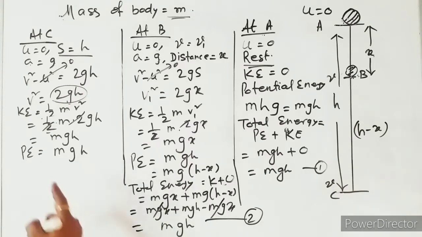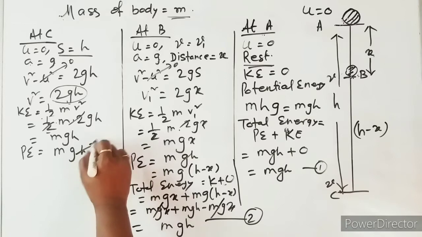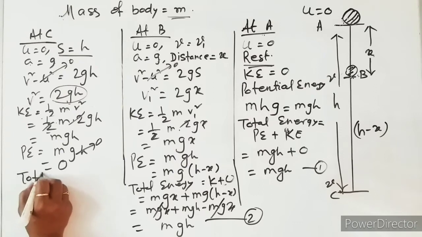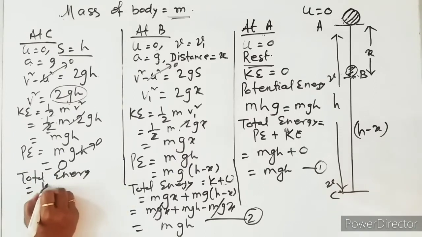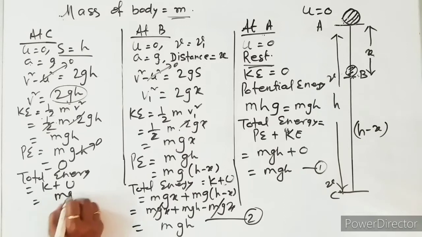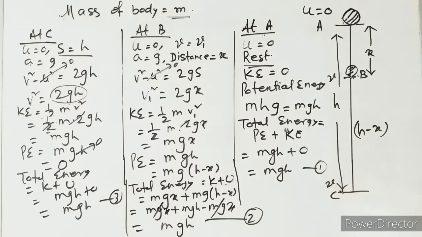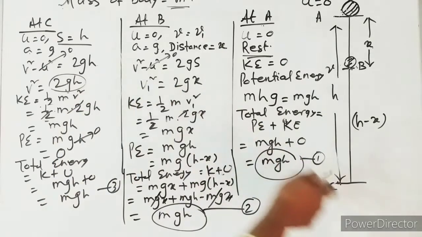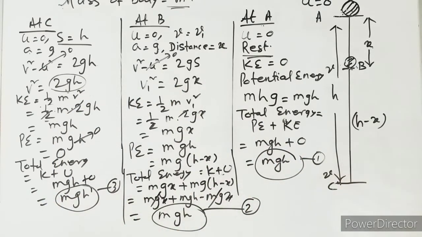And potential energy equals mgh, where at point C we discussed that this height will be equal to 0, so potential energy will be 0. So what happens to the total energy? Total energy equals K plus U equals mgh plus 0 equals mgh. This is equation 3. So in all the cases you see here, in case of A this equals mgh, in case of B this equals mgh, and at place C this is also equal to mgh.